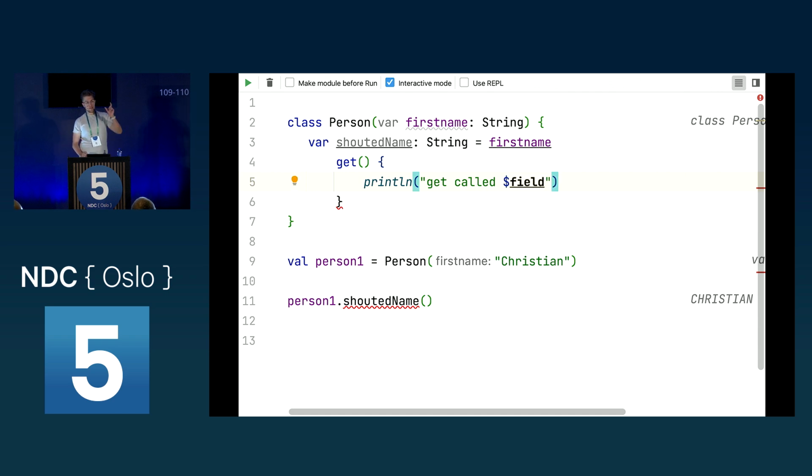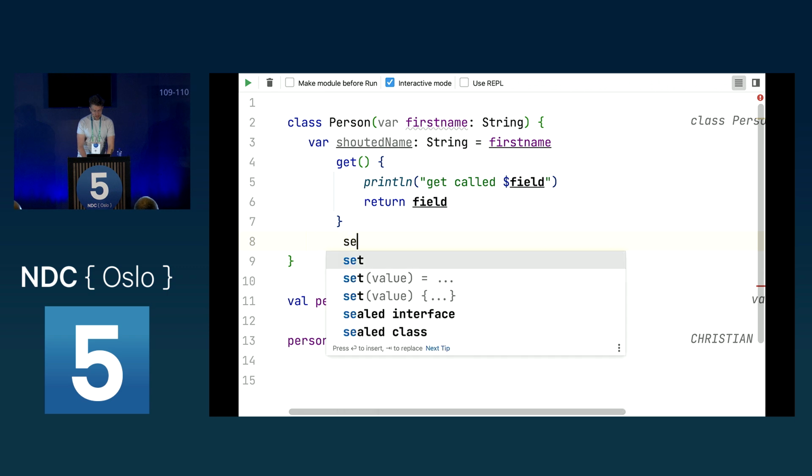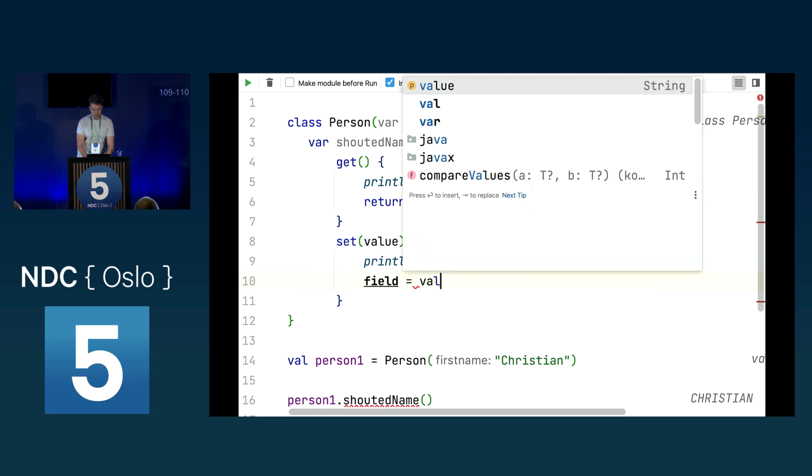Field is like this implicit field which lies behind this shouted name. And we then return this field. And we have the set value, where we can say print line set called. And we have the field, which is then the new value we pass in, and we say field equals value.